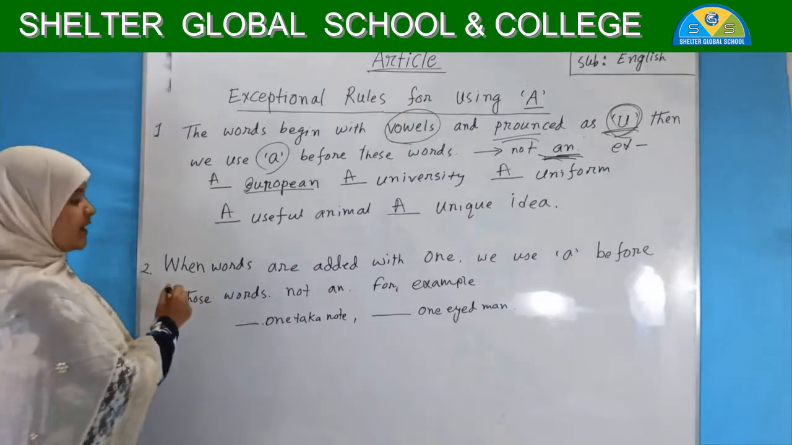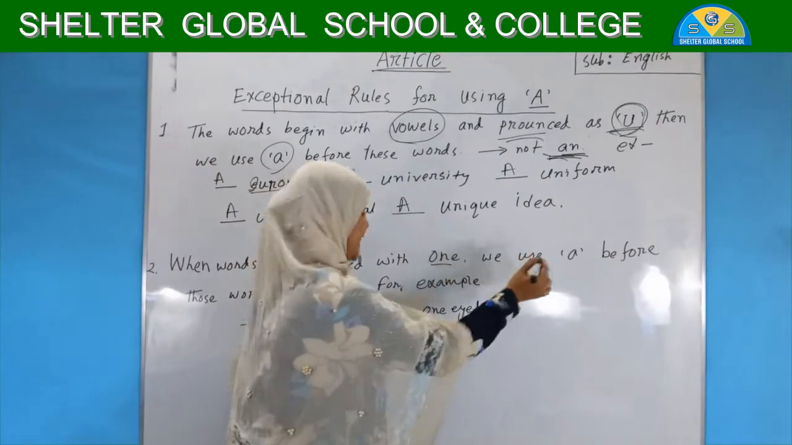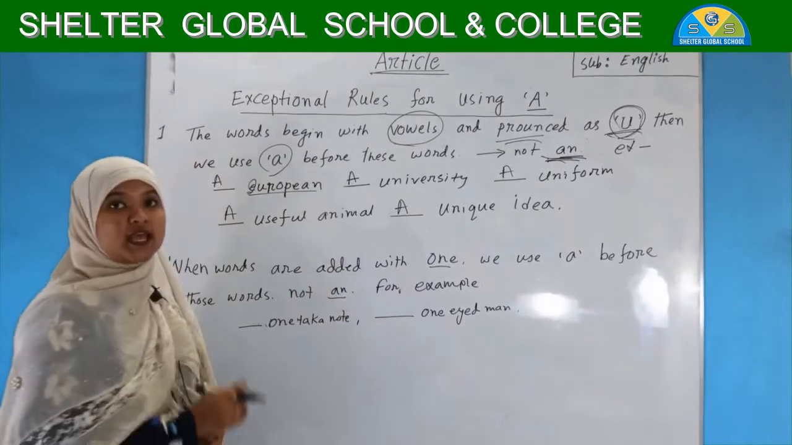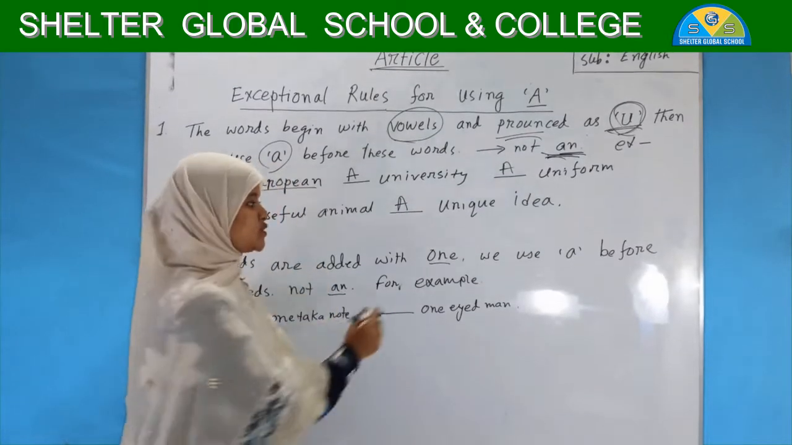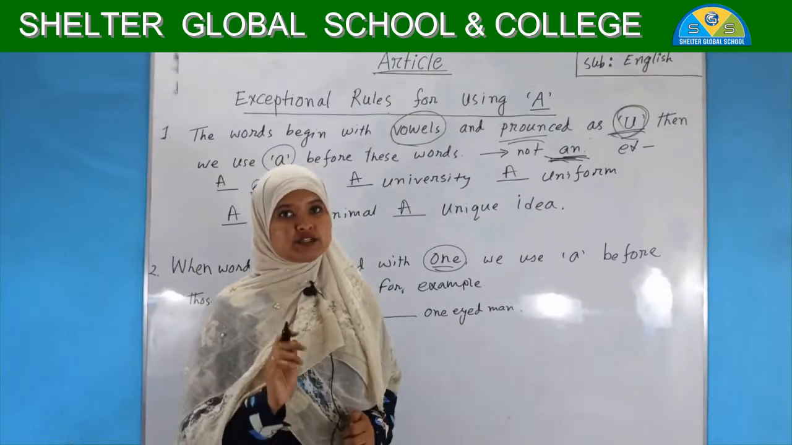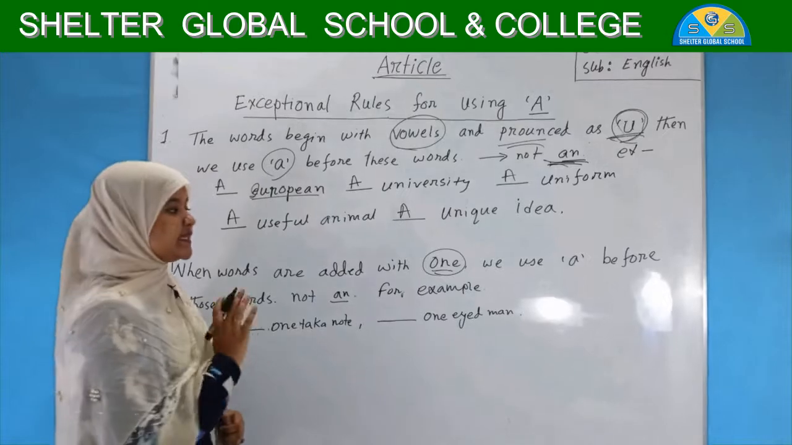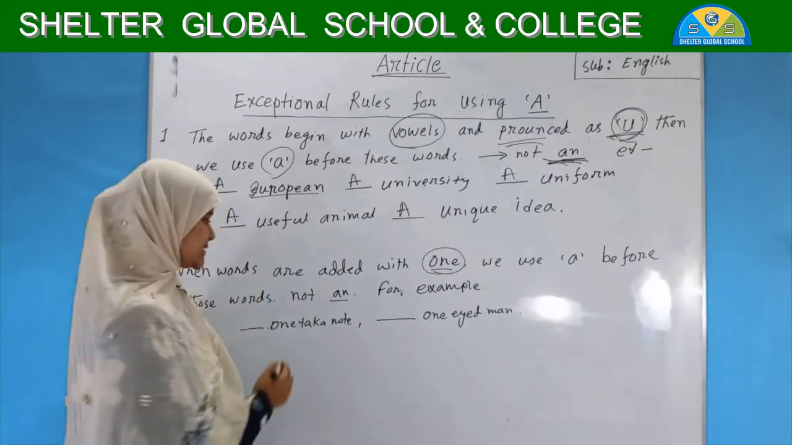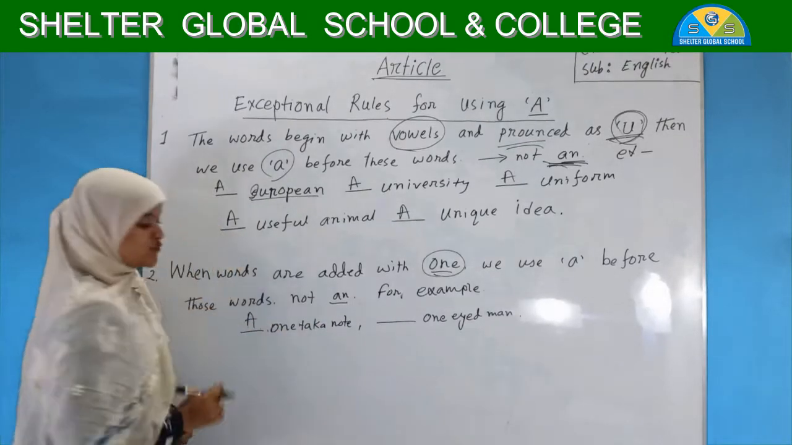See, when a word starts with "one", we use A before the word, not AN. For this rule you have to remember only one word, that is "one", which starts with a vowel, but we have to fill the blanks with A. This is an exceptional rule for this exceptional word. See, a one taka note. I have to fill the blanks with A.